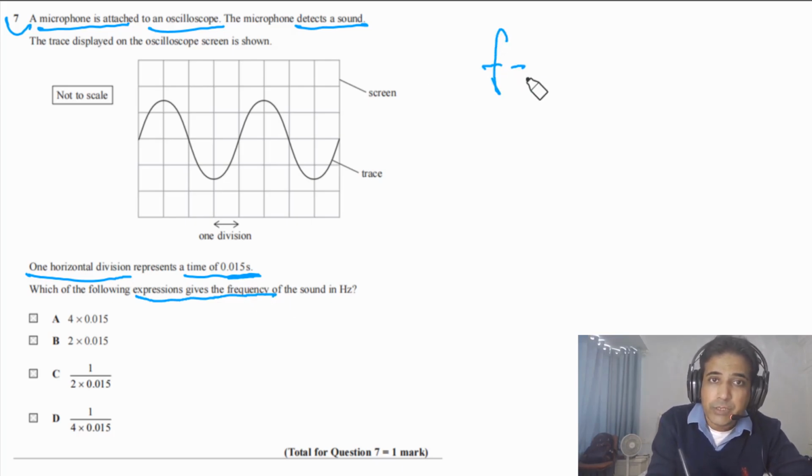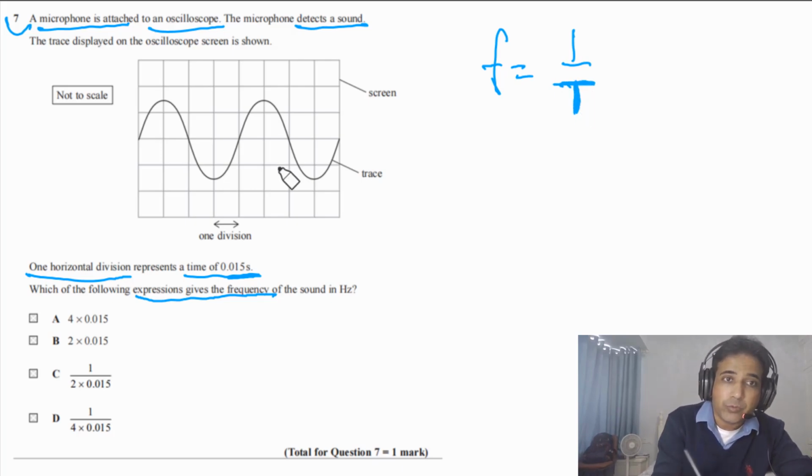We need to calculate frequency, and frequency is equal to 1 over time period. Time period is the time taken to complete one cycle. So we need to look at one complete oscillation or one complete cycle. So this is one complete cycle. So simply we can draw this one. So this is representing one complete cycle.